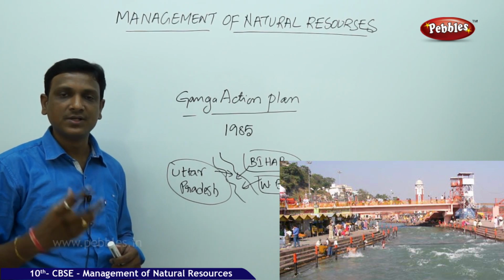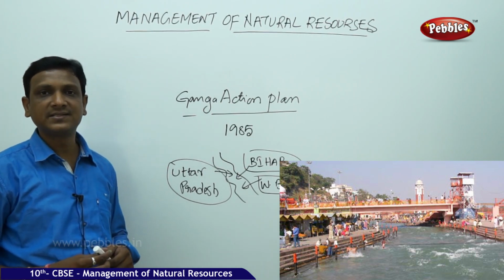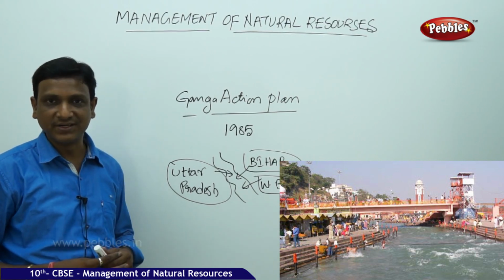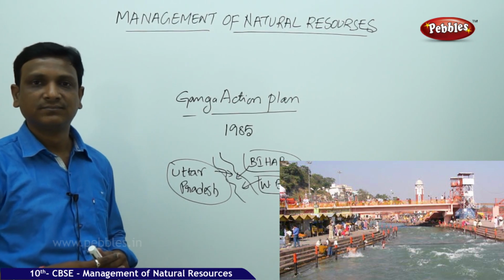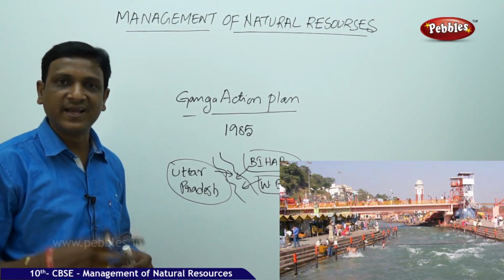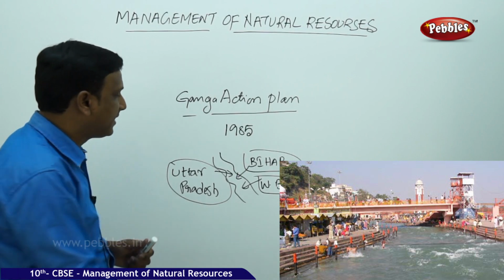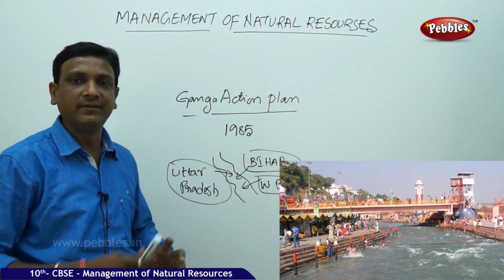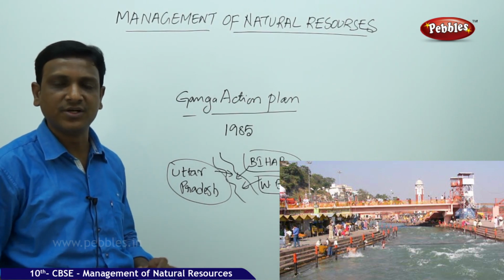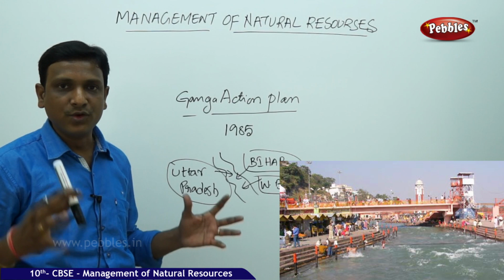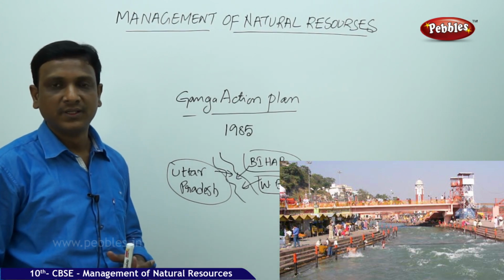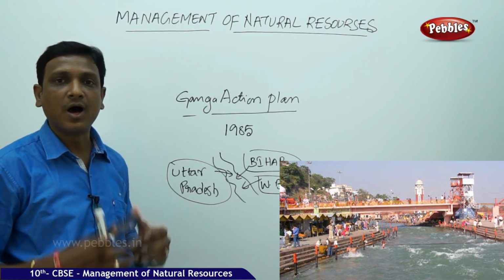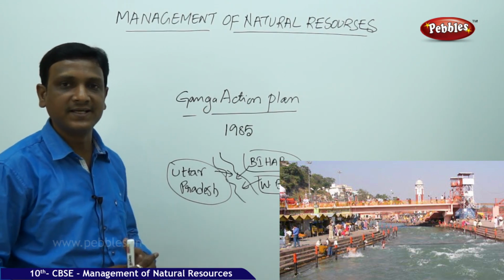Because industries use different kinds of metals or materials, chemicals for various activities. You see the tanning industry. To tan the leather, they use so many chemicals which are finally released into the river. So that kind of thing happened to river Ganga and it got totally polluted. Once it is completely polluted, to restore its natural condition, it will take a very long time. It involves a lot of people, and it takes a lot of money. Thousands of crores of rupees are to be invested again to restore its original condition.